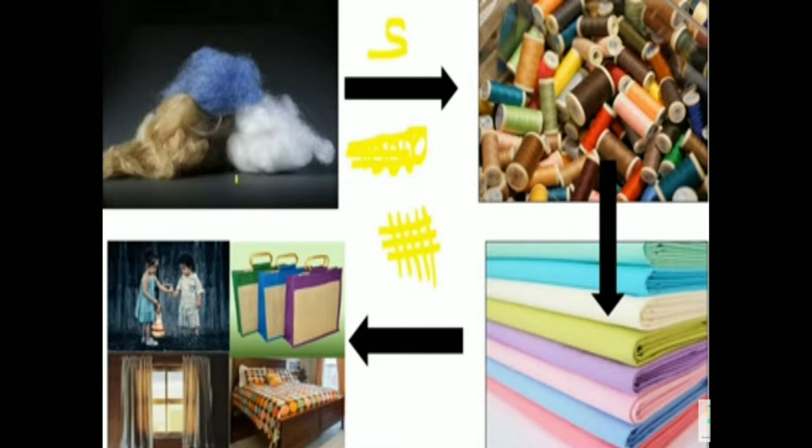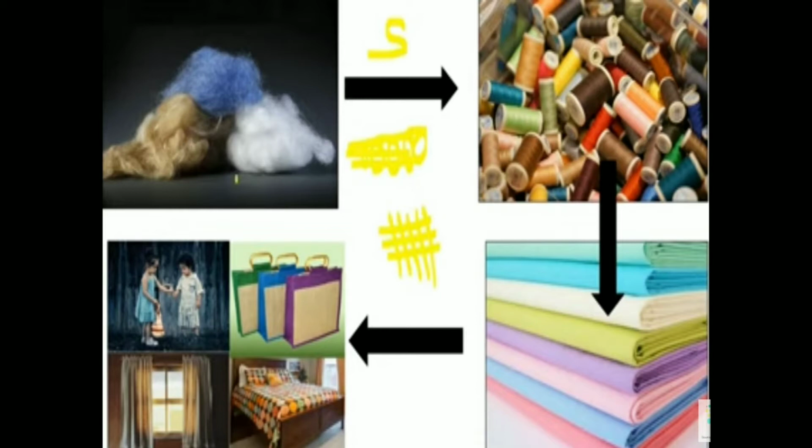Then yarns are converted into fabric by the process of weaving and knitting. What is weaving? Weaving is arranging yarns in a horizontal and vertical fashion. This is weaving. What is knitting? Knitting is bunai. So yarns are converted into fabric. Then fabrics are stitched to get clothes, bags, curtains, bed sheets, etc.